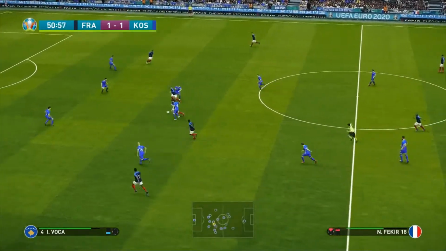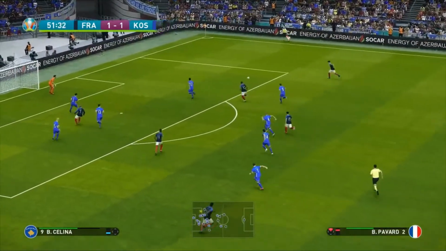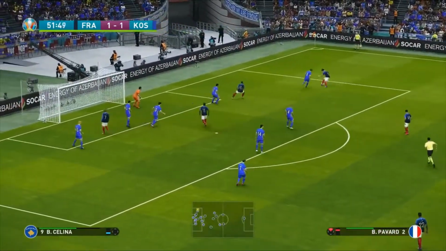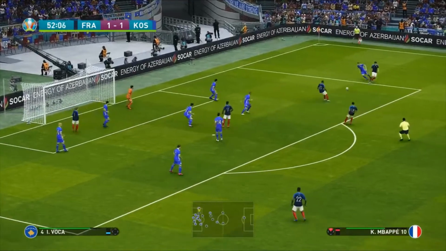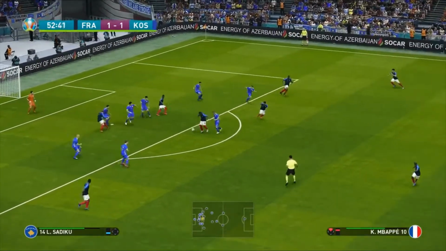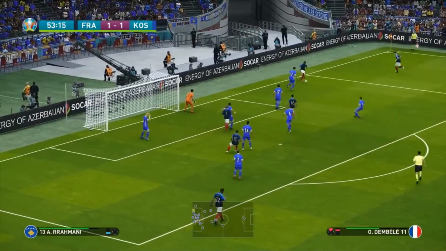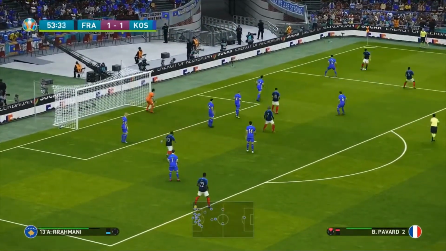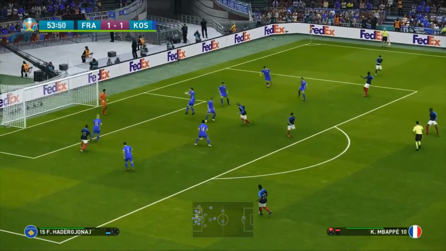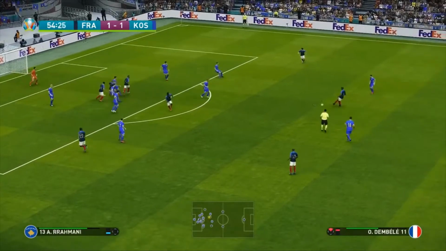Here's Fekir. Tries to get it towards Antoine Griezmann. Can't, but he does land at the feet of Pavard. What can he do here? Pavard holds the ball, moves it to Kylian Mbappe. Dances around the Kosovan defence. Still has it. Takes on the shot. It's blocked. Dembele keeps it in play, however. Thought he was going to go for a corner there. Pavard, back to Dembele, who goes for an opportunity to Mbappe. He's cleared it away.